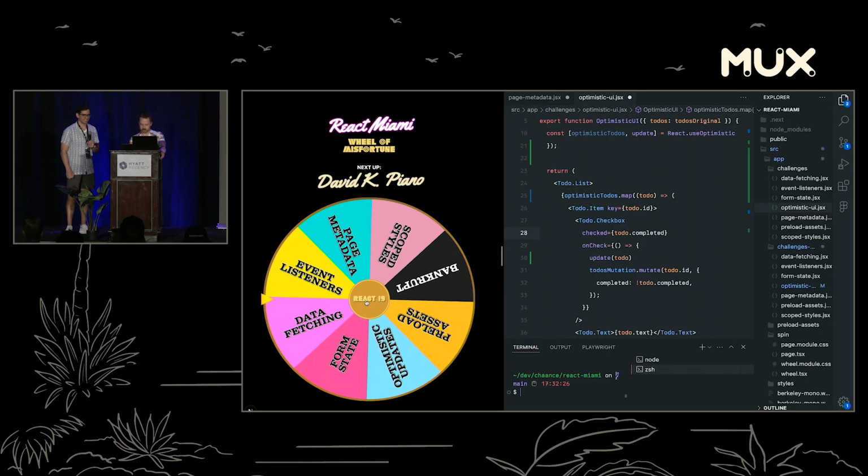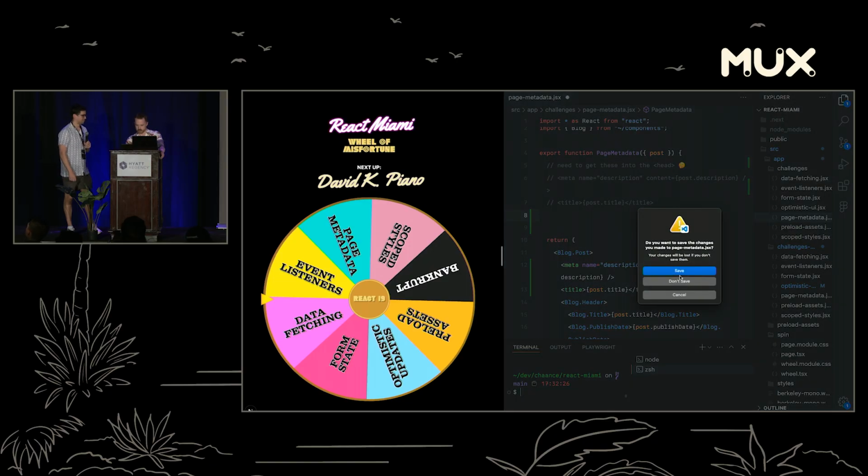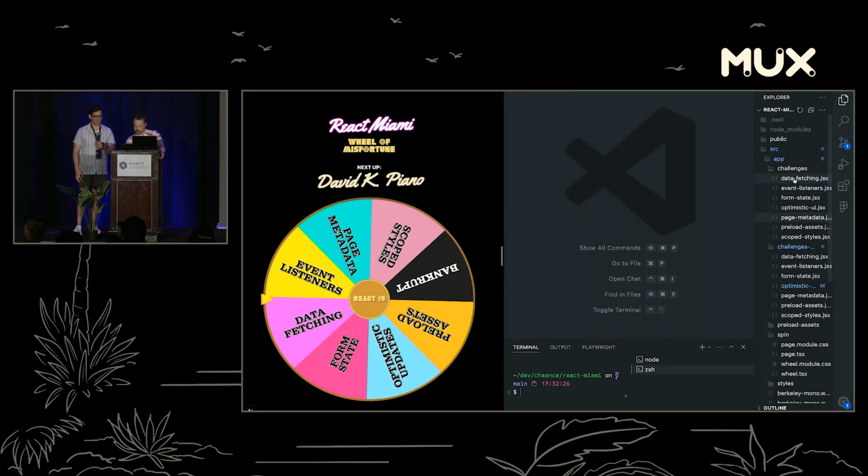Data fetching. Everyone loves data fetching. Love it. Remember, no libraries now, Mr. XState. Oh, man. All right, let's see, data fetching. What do we got here?